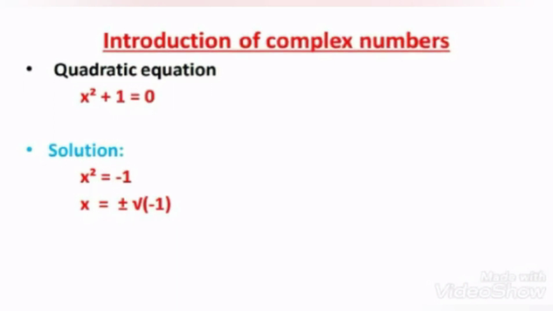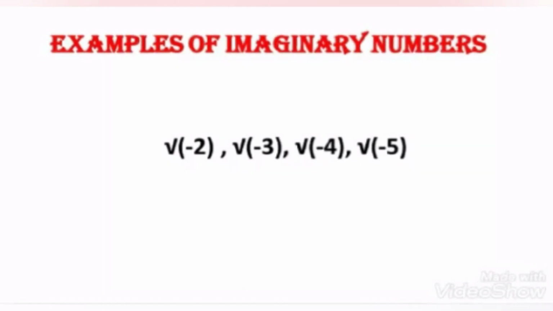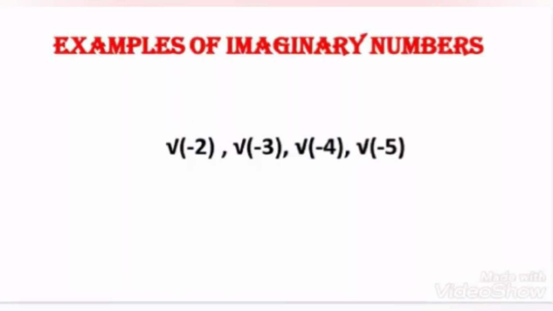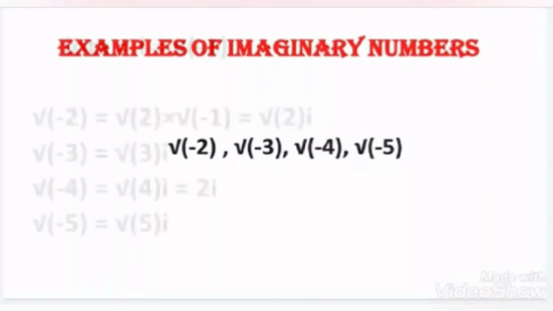So now we understood that the square root of any negative number is always an imaginary number. Hence, root minus 2, root minus 3, root minus 4, root minus 5, and many more numbers, all these are examples of imaginary numbers.